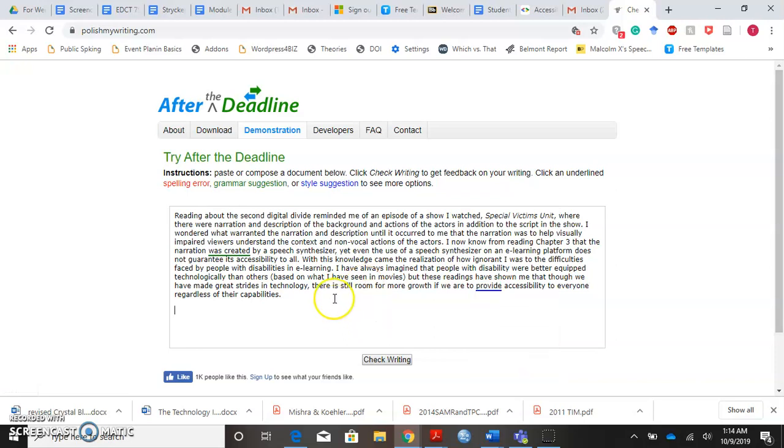So as you can see, this website is very good for everybody, because sometimes we write and because we are so close to our writing, we fail to see certain errors that we make in our writing. And if we do not have the time to go to a writing center or have somebody read over our work for us, then I believe this website is a very good resource to have under our belt. I hope that you would take time to explore this website and get the maximum benefit from it.